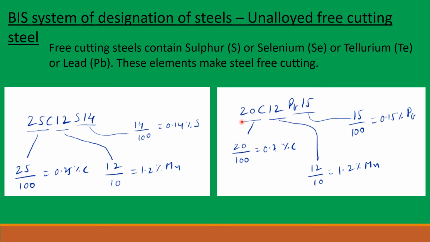Next example is 20C12PB15. So 20C can be written as 20 divided by 100, that is 0.2% of carbon, and 12 can be written as 12 divided by 10, that is 1.2% of manganese. PB stands for lead, and 15 can be written as 15 divided by 100, that is 0.15% of lead. So this is a free cutting steel with 0.2% of carbon, 1.2% of manganese and 0.15% of lead.